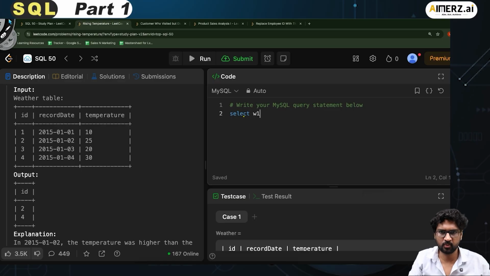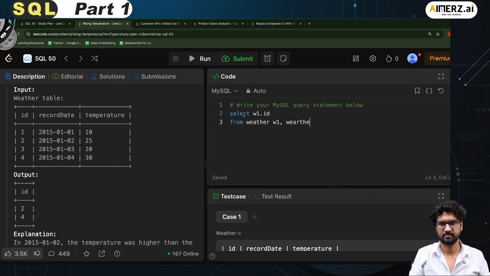So I have to provide select, and I call it as w1.id. w1 is the nickname that we'll give to the table, right? So I say from weather w1, and then I take another weather w2, right?